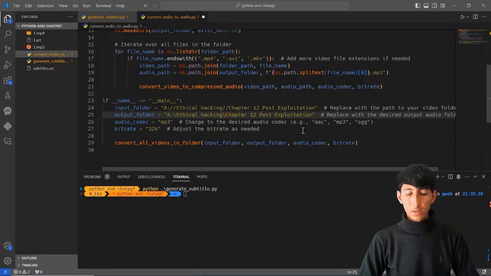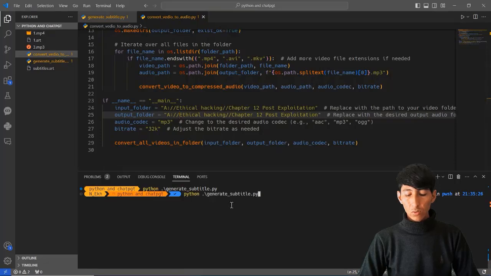Fix the slashes. And the audio codec is going to be MP3, and also the bitrate is 32K. That is nice. And now let's run the program and see if it is going to read the content from chapter 12 and convert all the videos to audio or not.